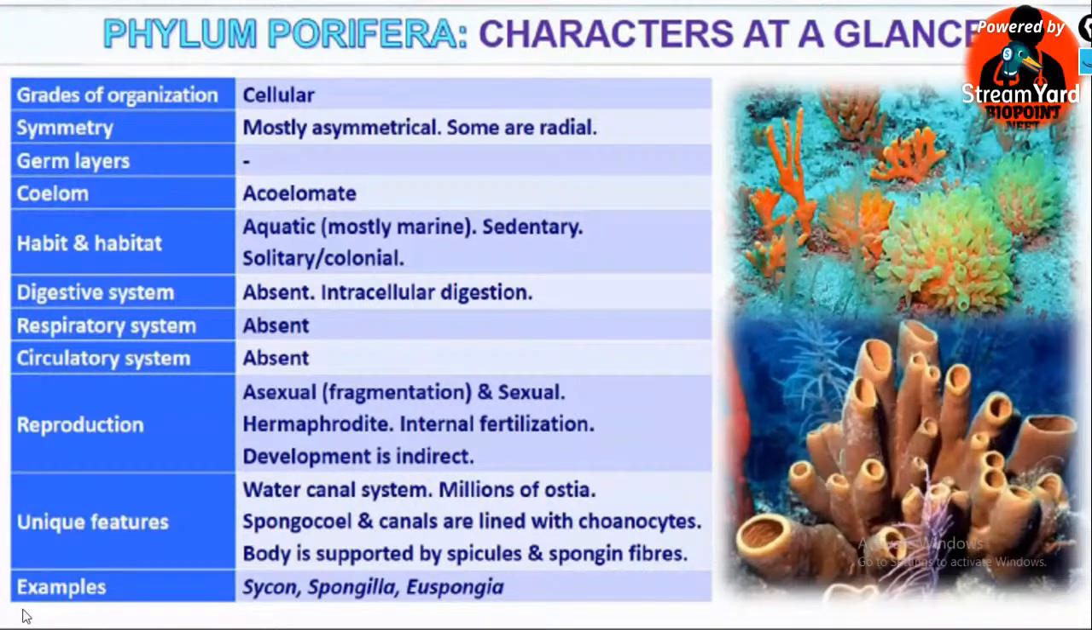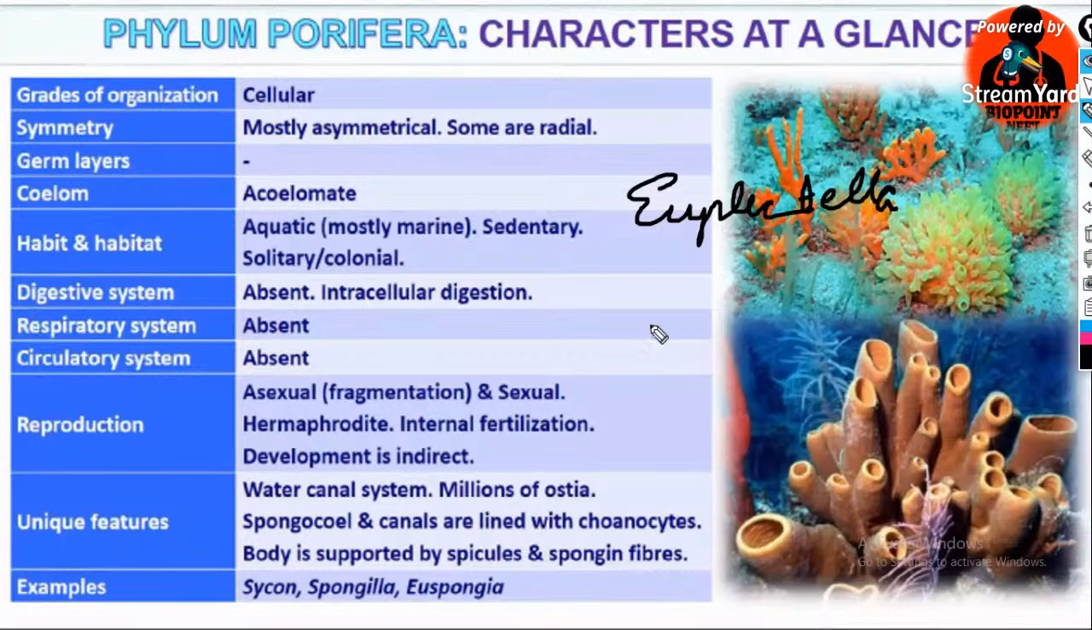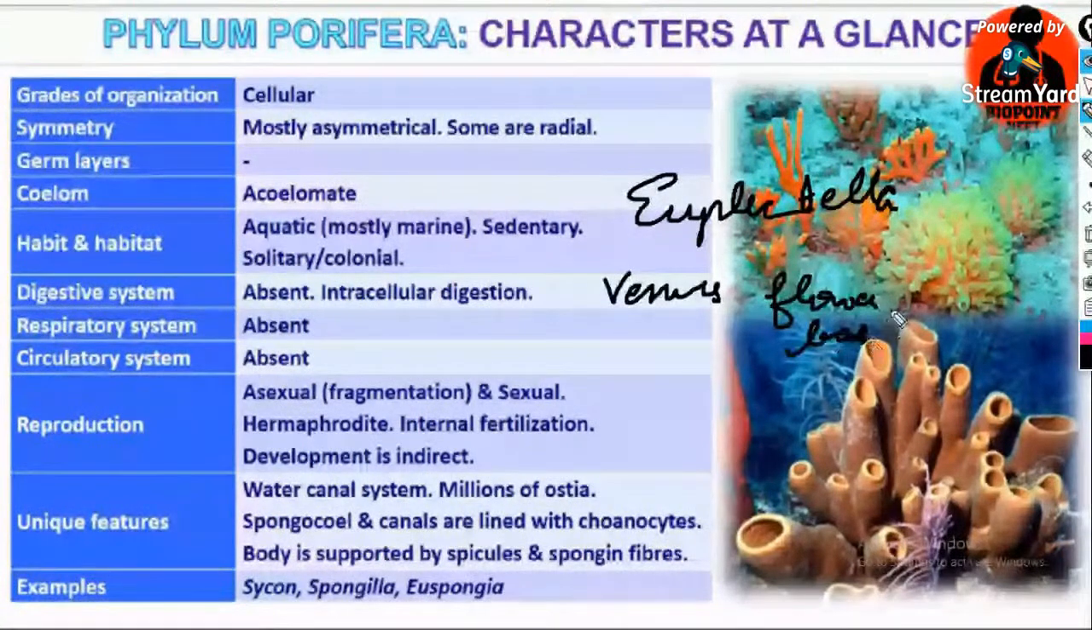One more example is there, you can note it: Euplectella, one of the important ones. Euplectella is also known as Venus flower basket. So that's all for this phylum Porifera. Venus flower basket, Euplectella. And more topics are there outside of NCERT.